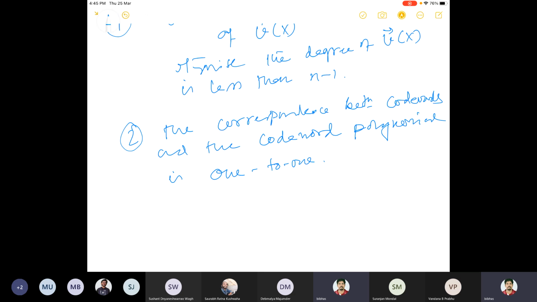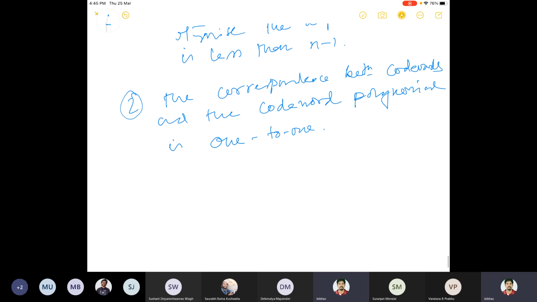The things to look at are polynomial arithmetic, meaning if I multiply two polynomials, if I add two polynomials, if I divide one polynomial by another one, then automatically Euclid's algorithm will come into the picture. If you divide a polynomial by another polynomial, there will be a quotient, there will be a remainder, and so on. So we want to bring those things here and try to find out the structure of this code in terms of the structure of the polynomials.